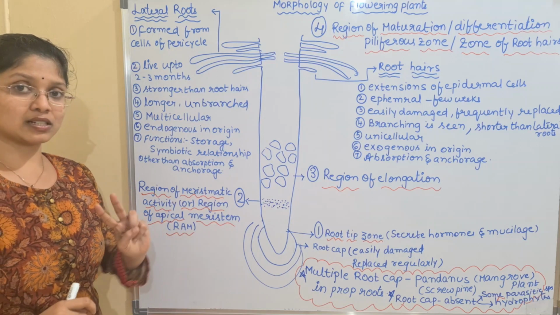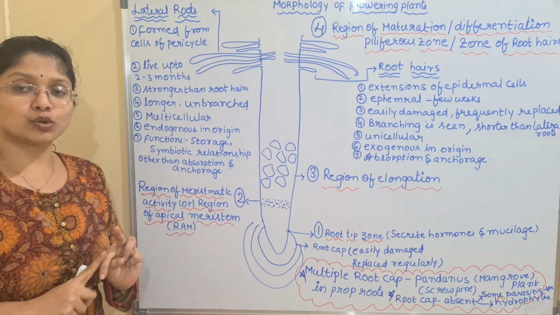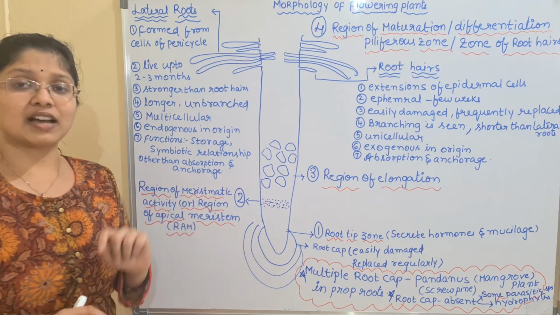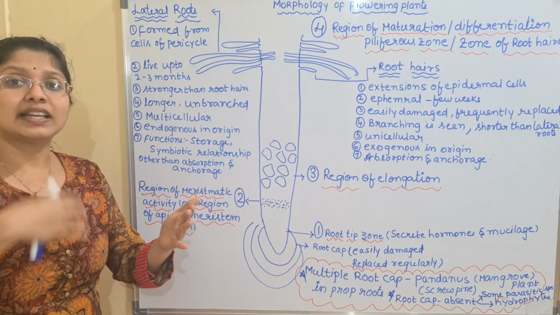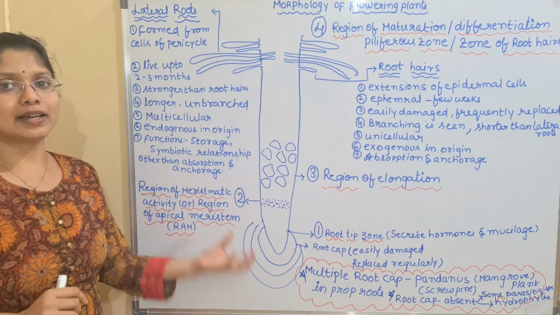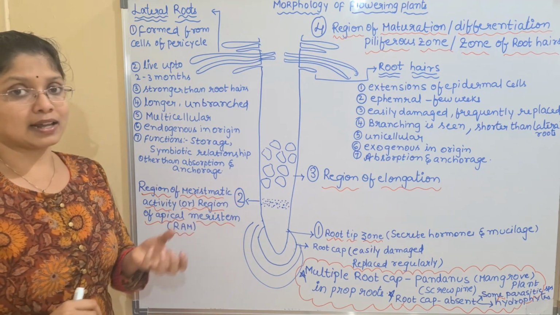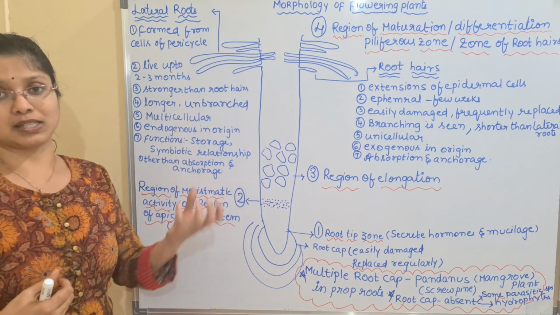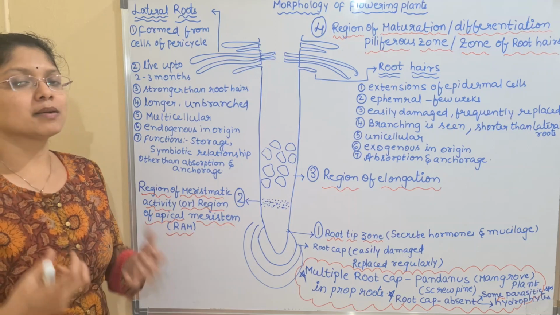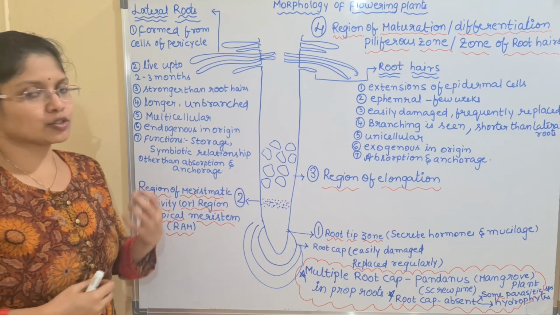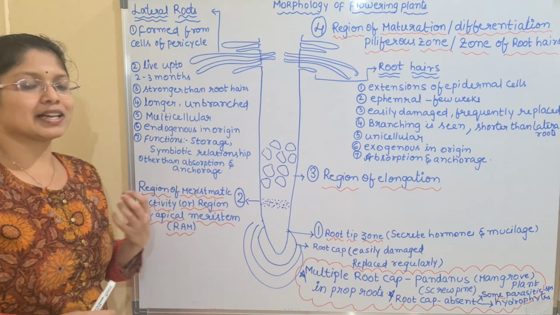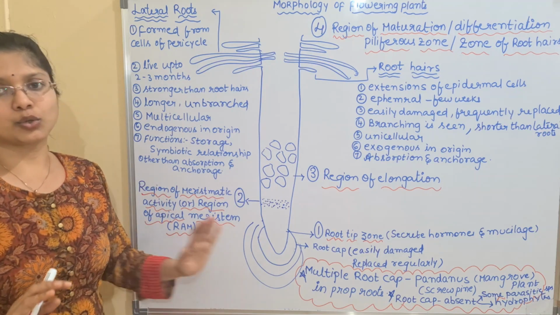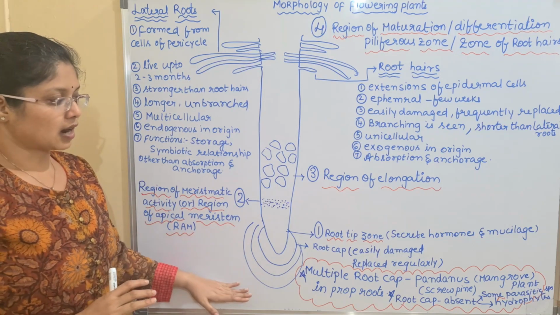So, two exceptions I have discussed, children. One is the absence of the root cap in certain parasitic plants and all the hydrophytes, and another important example is pandanus, which has a multi-layered root cap. What is the general condition? Unilayered and one root cap. But in pandanus, not the normal root but the adventitious prop roots arising from the stem have the multi-layered root cap. We'll see the functions of the prop roots, and how these specialized roots in pandanus help, in the next lecture. Mainly you have to remember these two exceptions. Okay, so this is regarding your root cap.